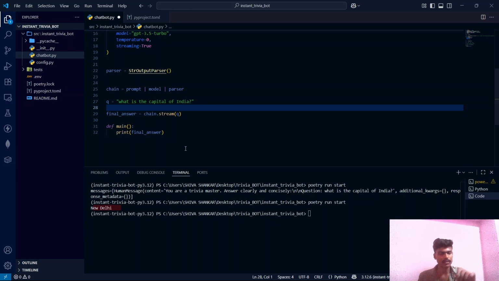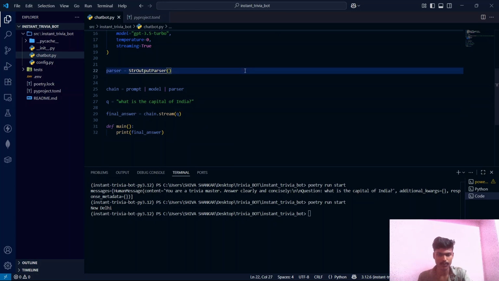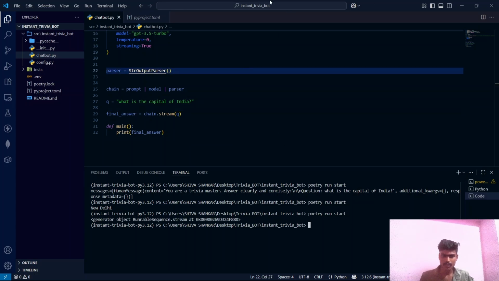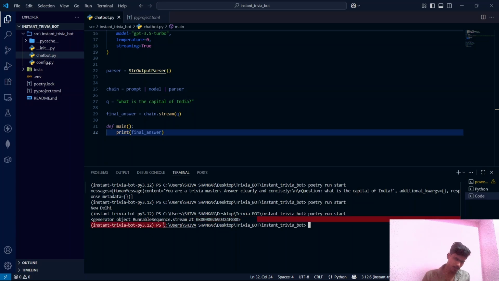And if you run this directly, we will not get the answer we expected, guys. Let's save this file and check it once. See, we will get this one. This funky looking output, this is not the answer to our question, guys. This is just Python's way of saying this is an object which produces the values when you loop over it. That means to get the answers, we need to iterate over it, guys. Then only we will get to see the output. If not, it will output only this generator object. So to render this output, we need to run a for loop.